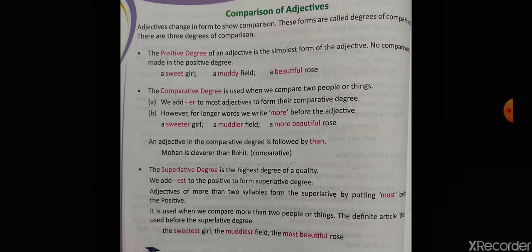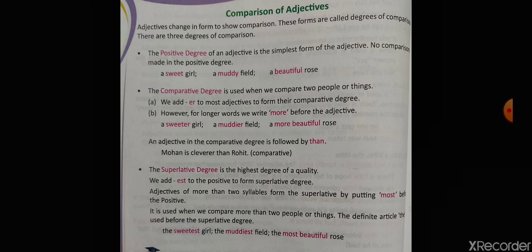So whenever we are comparing things, we make sure that we are only comparing two people. Comparison is always done between two people, not more than that. And the last one is the superlative degree, which is used when we are making a comparison among more than two people.